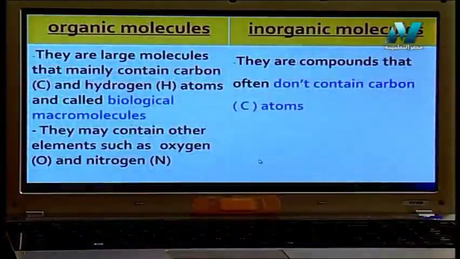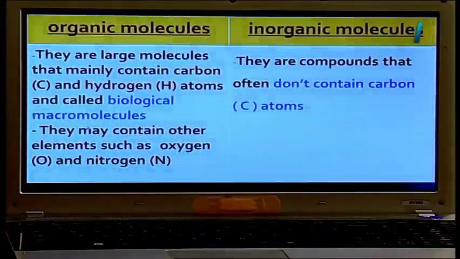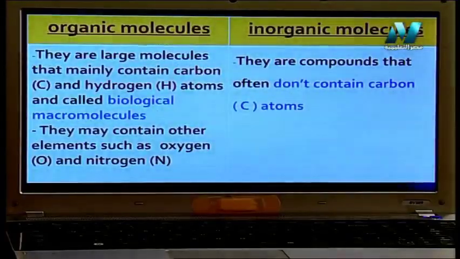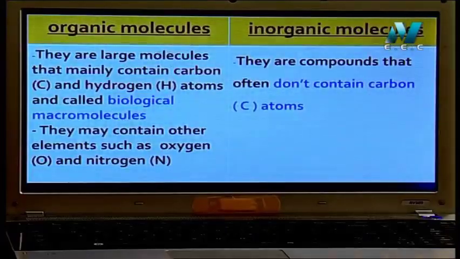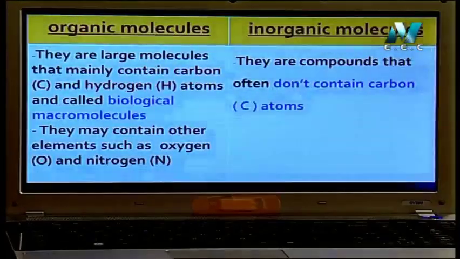What is the difference between organic and inorganic molecules? This is a very important comparison. Let's discuss together. Organic molecules are large molecules that mainly contain carbon and hydrogen atoms in their structure. This is very important. Organic here means بنسميها عضوية.